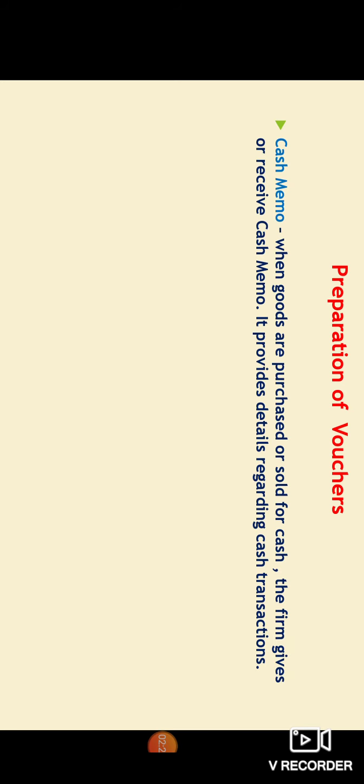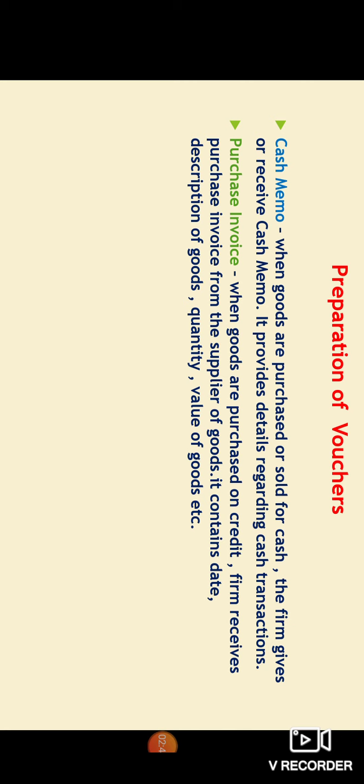Next we have preparation of vouchers. The first one is cash memo. When goods are purchased or sold for cash, the firm gives or receives a cash memo. It provides details regarding the cash transaction. Next one is purchase invoice. When goods are purchased on credit, the firm receives a purchase invoice from the supplier of goods.